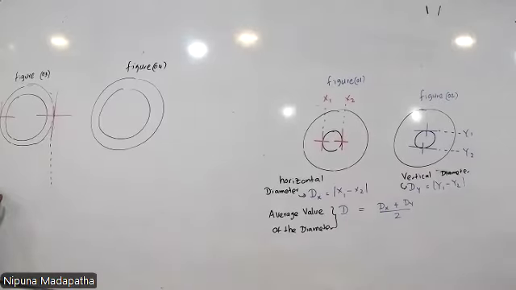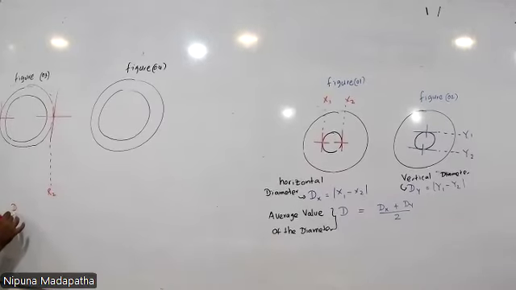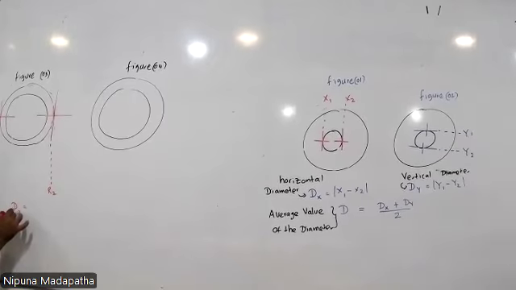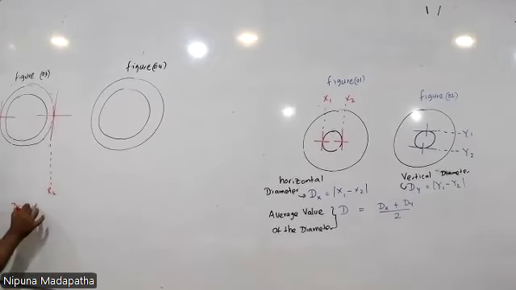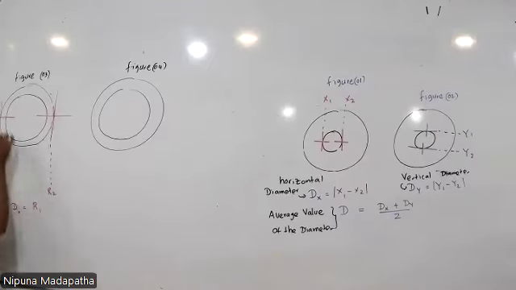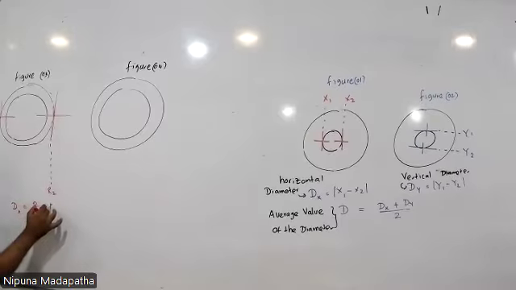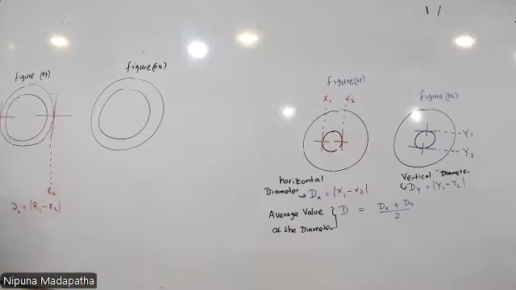So these are the readings, with x and y components. This is R1, R2. The external horizontal diameter is given by the difference of the two readings.